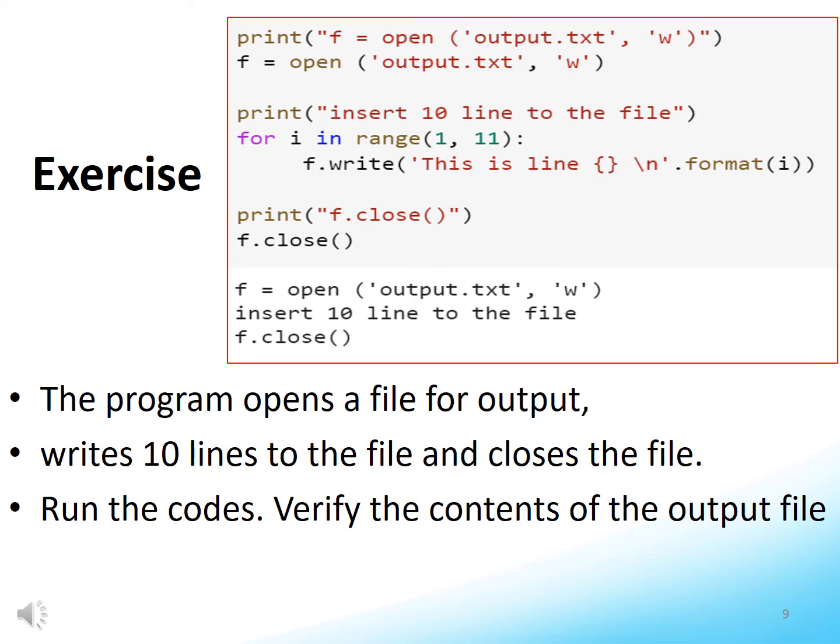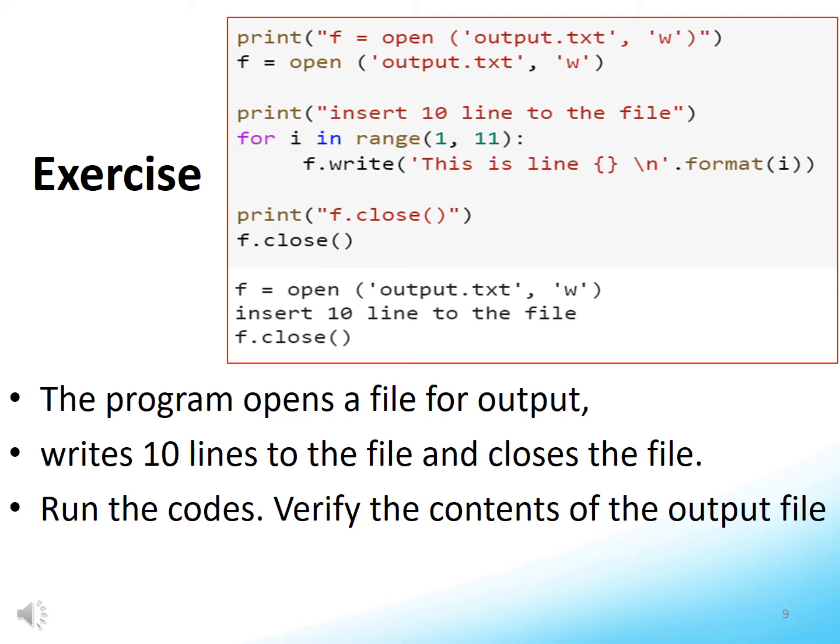Exercise. Study the program. The program opens a file for output. The parameter W for the open function stands for write mode. The file type is, by default, a text file. The program writes 10 lines of text to the file, using a definite for loop.